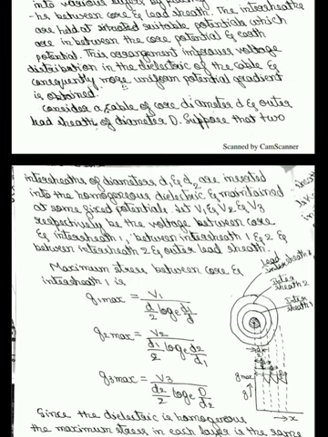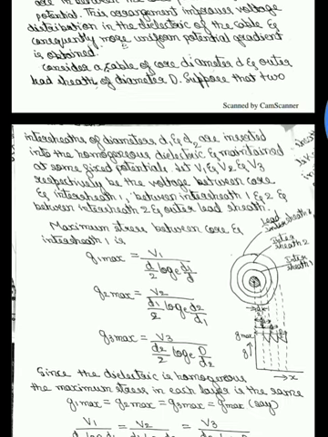Same you write for G2 maximum: V2 divided by (D1 divided by 2, the intersheath 1 radius) times log e of D2 divided by D1, where D2 is intersheath 2 and D1 is intersheath 1. G3 maximum you write the same way.